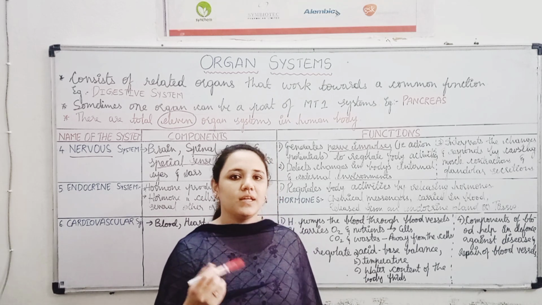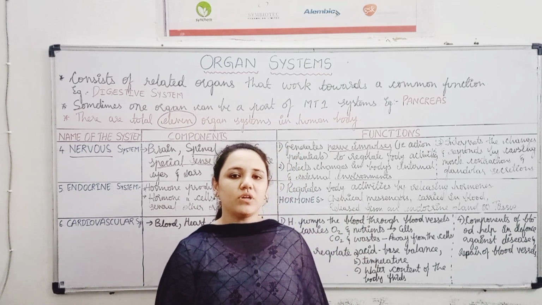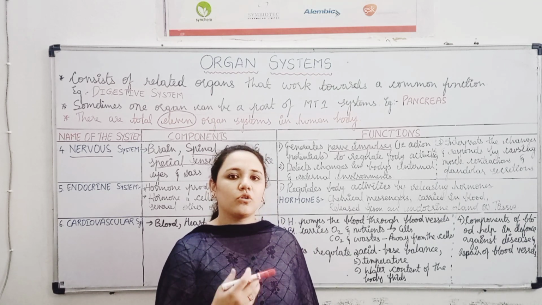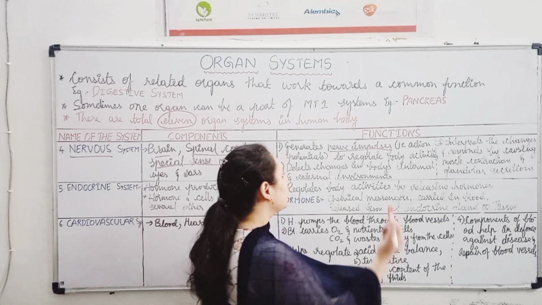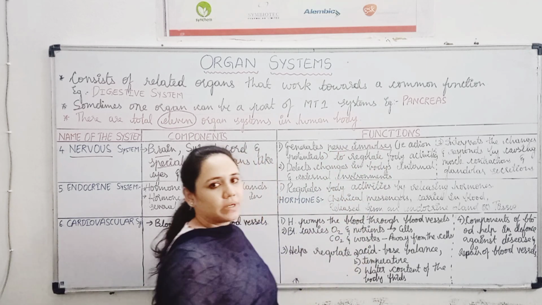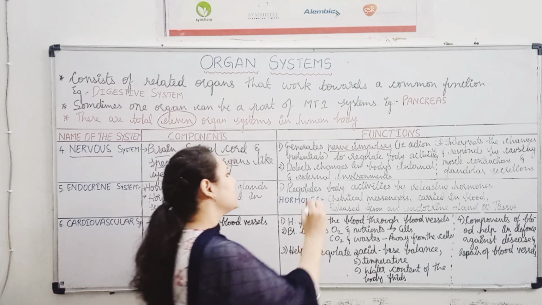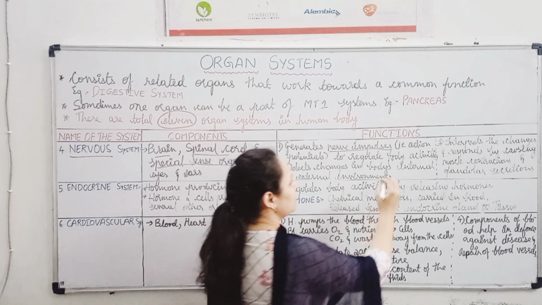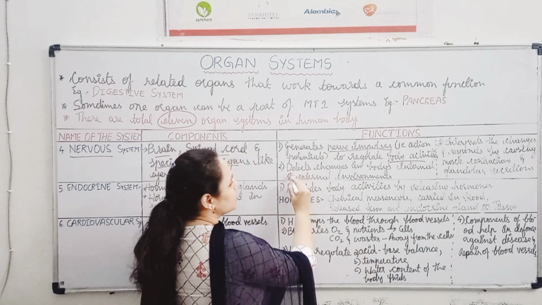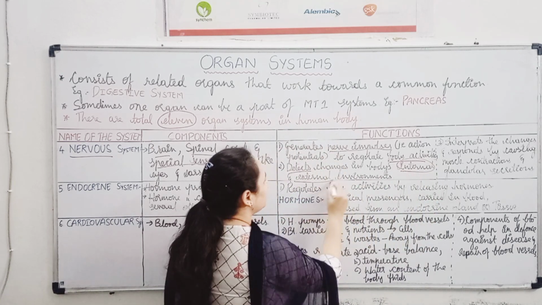When there is an injury, signals or nerve impulses are sent to the brain, and as a response brain sends signals to start the healing process. So the main function of nervous system is to generate nerve impulses or action potentials to regulate the body activities, and this is in normal conditions. So along with that nervous system also detects the changes in body's internal and external environment.